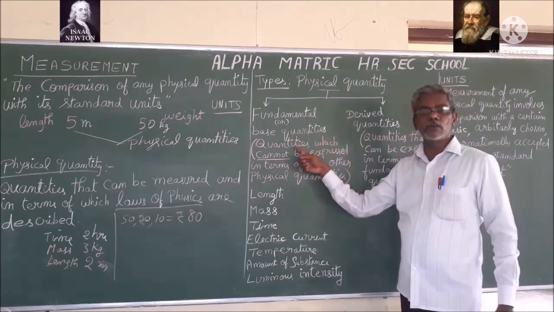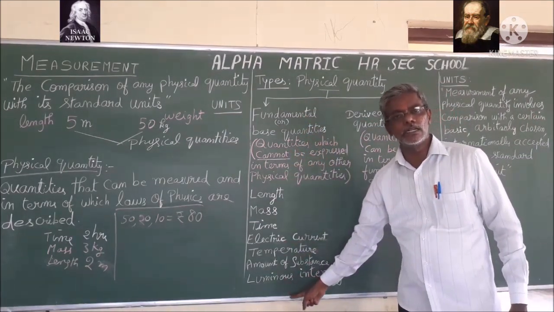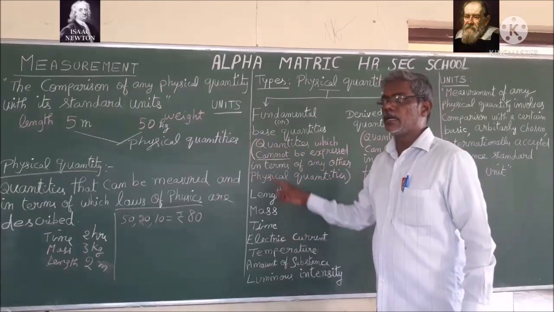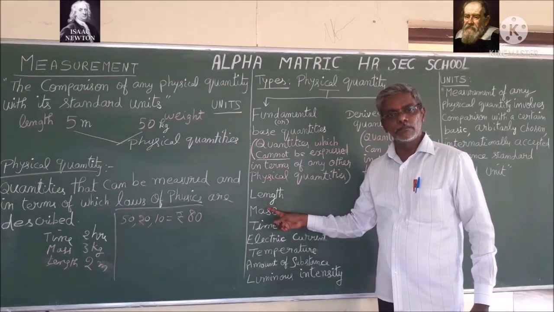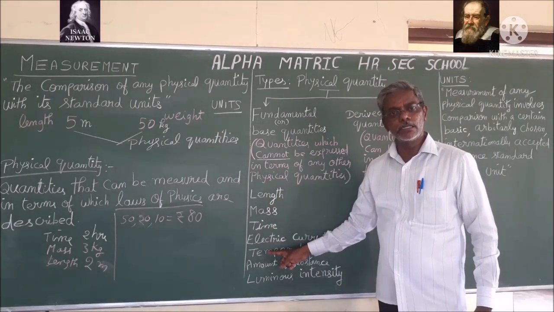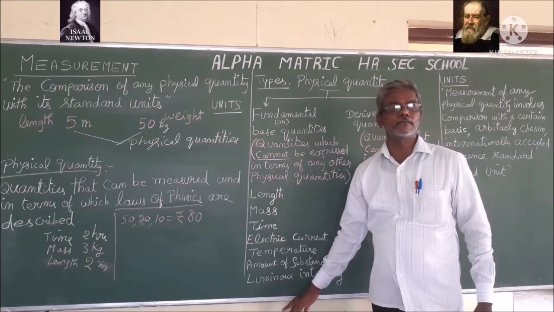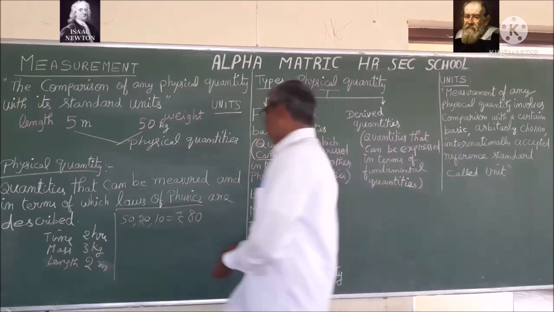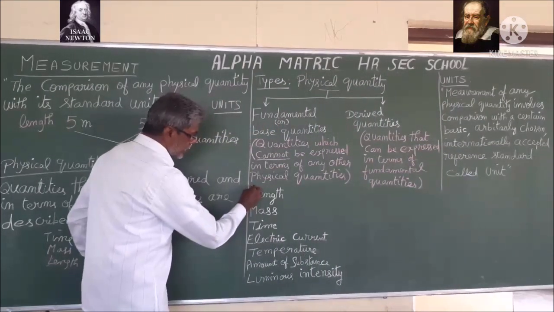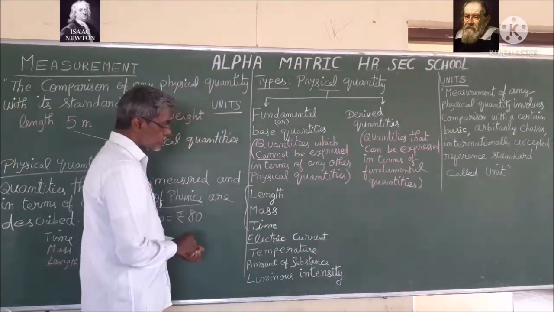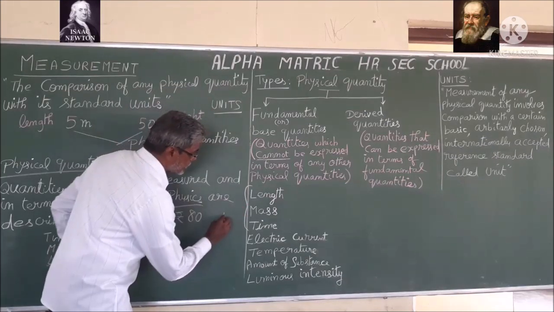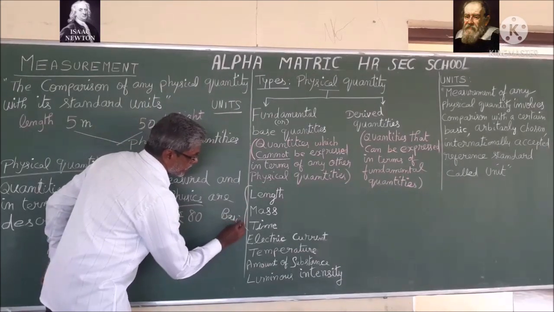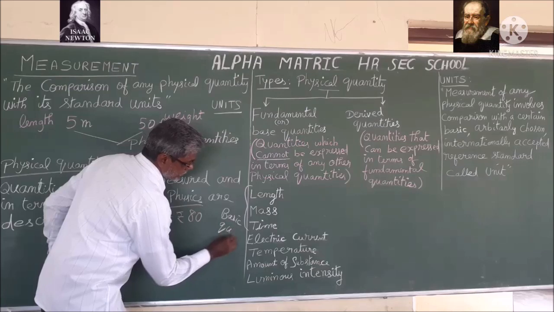What are all the fundamental quantities? There are 7 fundamental quantities: length, mass, time, electric current, temperature, amount of substance, and luminous intensity. Out of these 7, 3 are basic quantities.